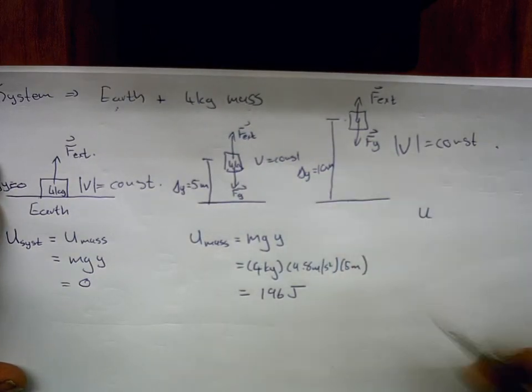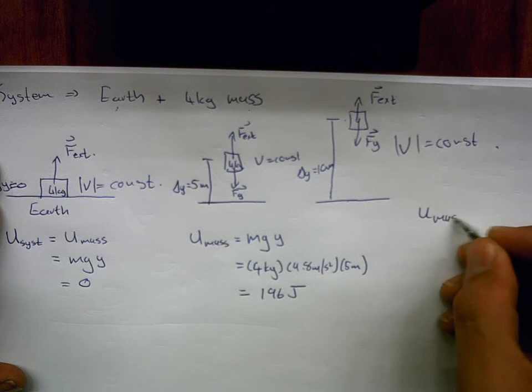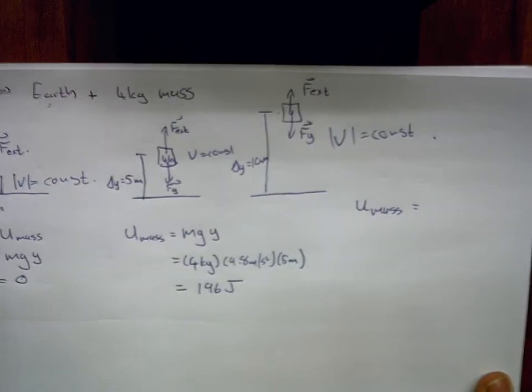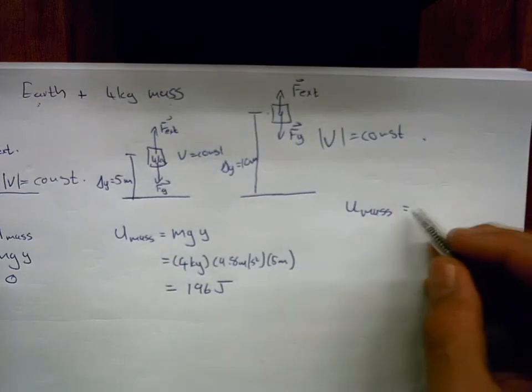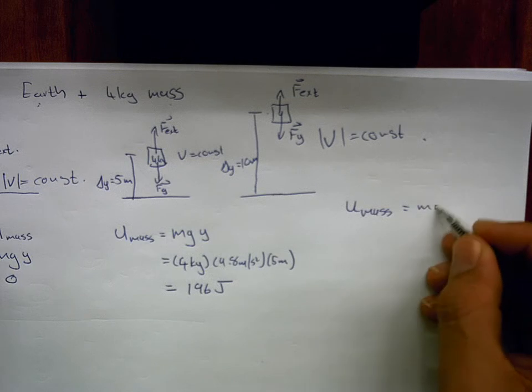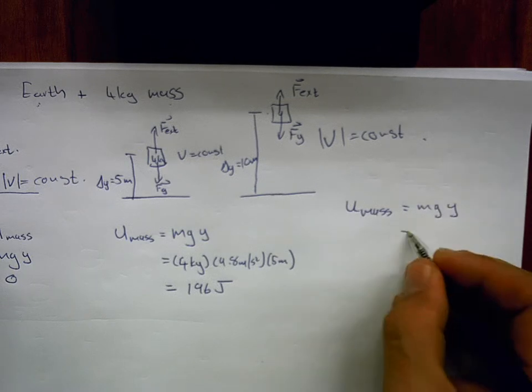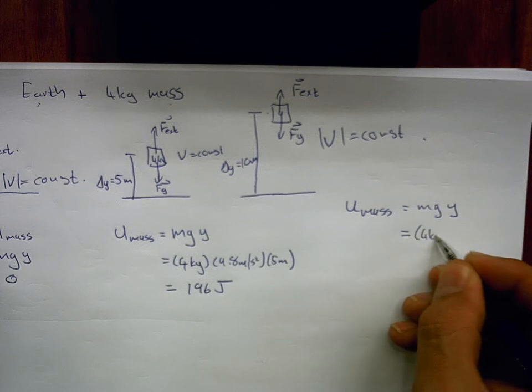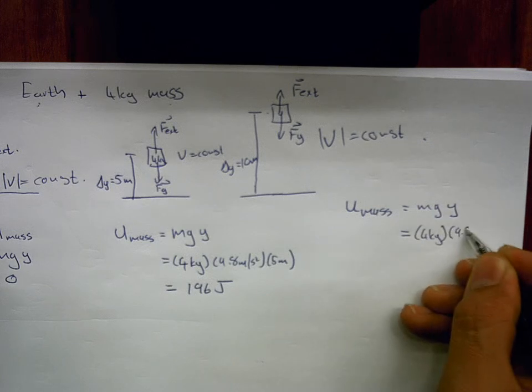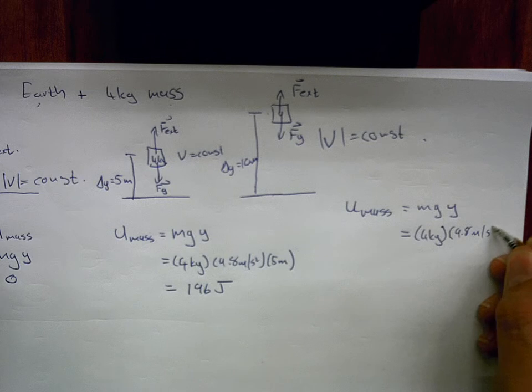And for this case, where it's 10 meters above the surface of the Earth, again the same thing follows. Here its potential energy is just again its mass times its gravitational acceleration times its position above the surface of the Earth. It's 4 kilograms times 9.8 meters per second squared.